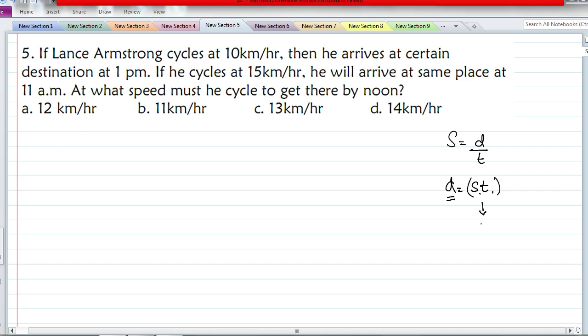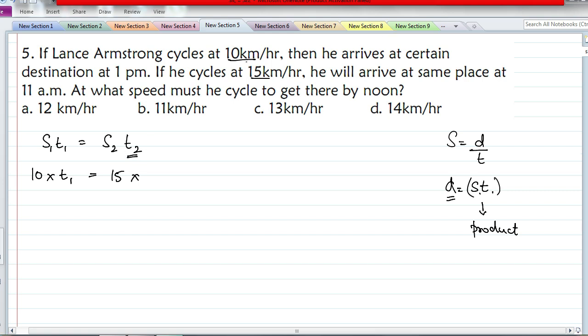Since distance is the same, we consider this product for our constant product rule. As per the constant product rule, S1 into T1 is equal to S2 into T2. So what is the first speed? 10 kilometers per hour, into what is the time? We don't know, we'll just write it as T1. What is the second speed? 15 kilometers per hour, into what is the second time?